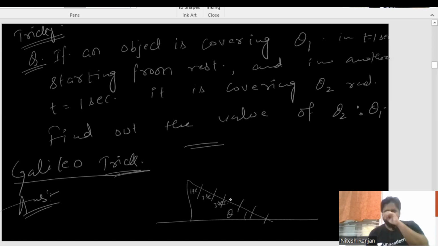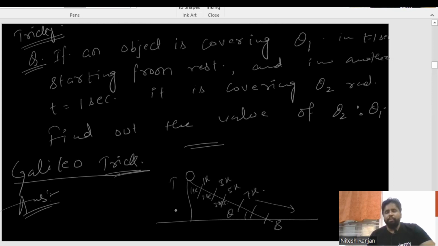So what Galileo said, irrespective of this theta, if an object is here and it is moving from the top point to the bottom point, then at each second interval it will cover 1x, 3x, 5x, 7x.